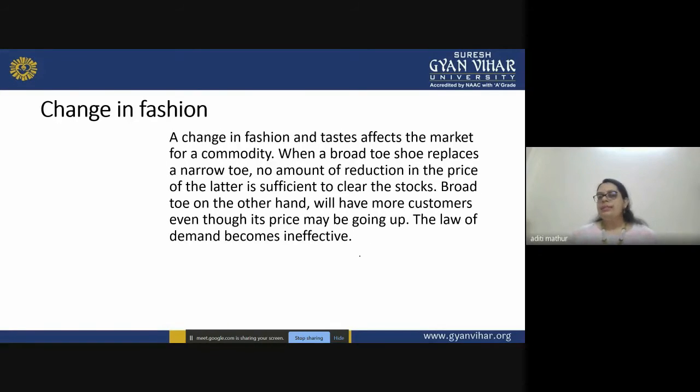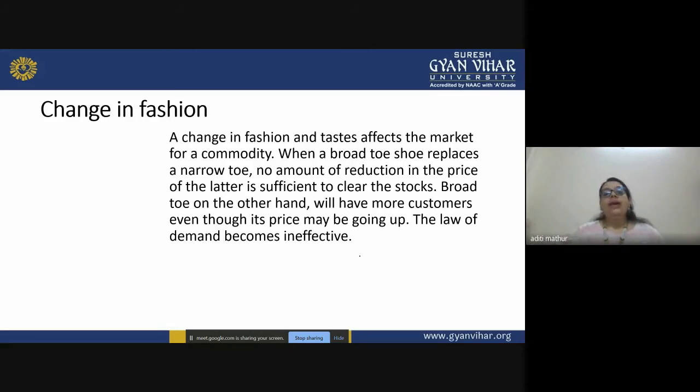Another exception to the law of demand is change in fashion. When there is a change in the fashion or the taste, the market and the quantity demanded get impacted. Let's take an example: before, there was a fashion when there was only blue jeans or black jeans, so people used to buy only blue and black. But when there was a new fashion or trend in the market of white jeans, people shifted.